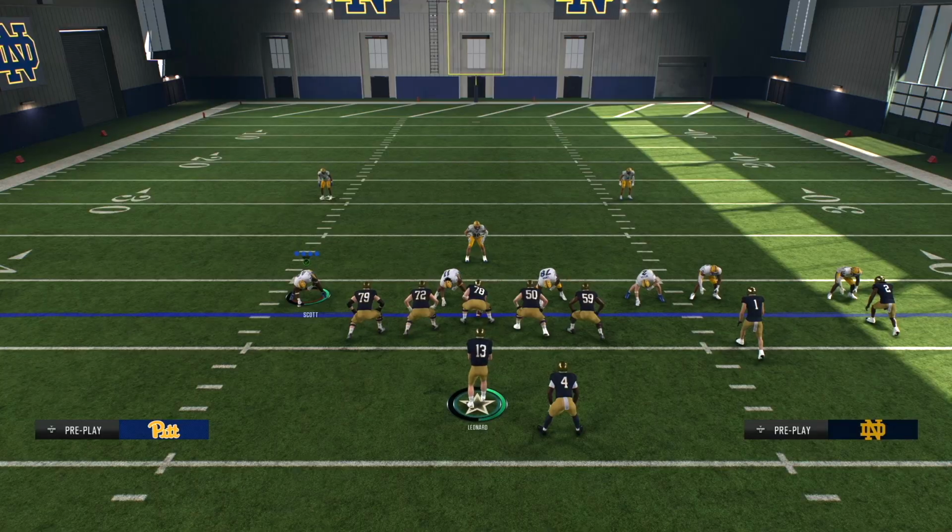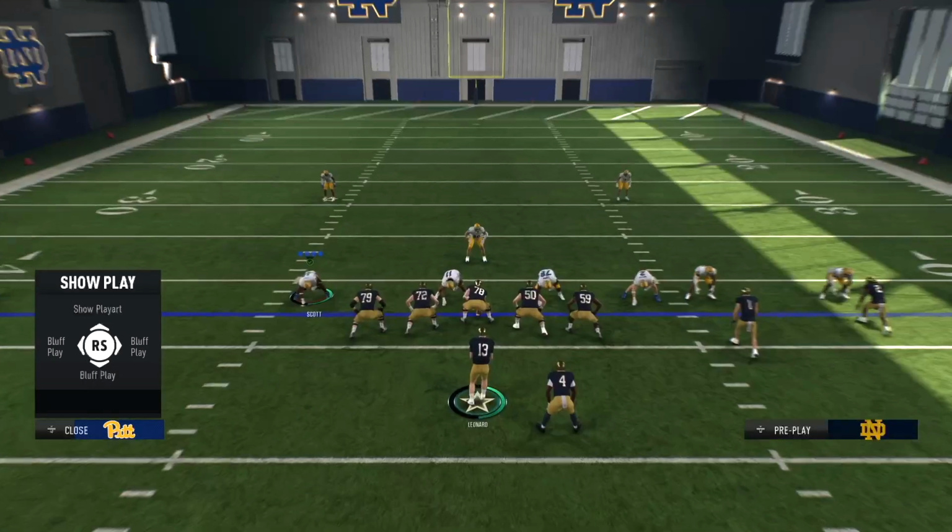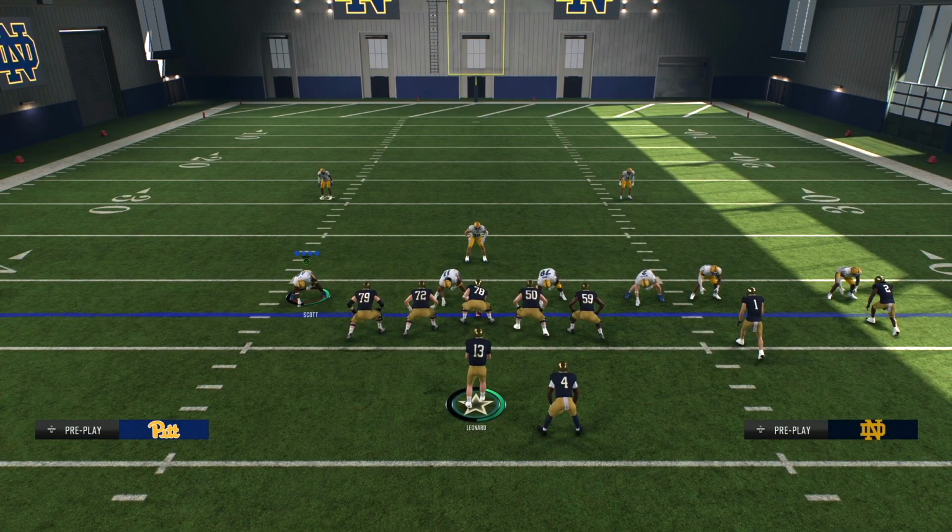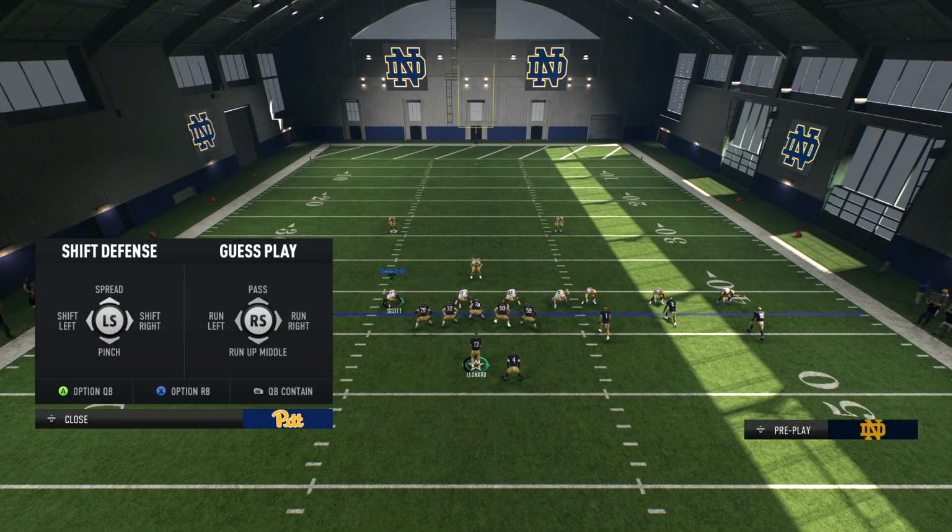So currently right now I'm running man coverage here, and in order to guess the play, you press right bumper on Xbox, and then on the right side with the right stick you can see what you can do. You can guess pass, you can guess run, to the left, to the right, or even up the middle. And so let's see what happens if you guess run to the left, which is right stick to the left.